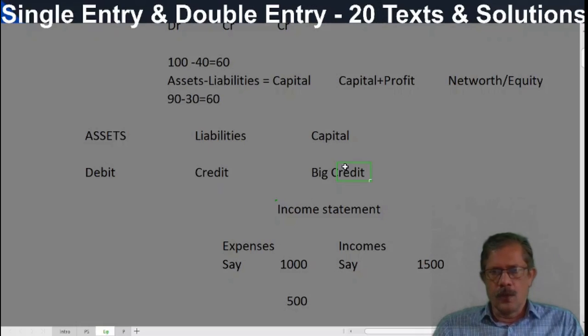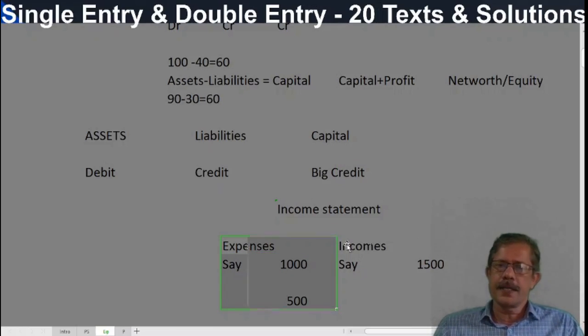Then all the items, all the transactions which make a change in the assets, liabilities and capital are recorded. Out of those transactions, only expenses and incomes will make a change in the capital. And there may be thousands of expenses and incomes, and in a particular year, all these expenses are consolidated and written on the debit side of the trading profit and loss account, and incomes are credited, and the net amount is taken out.